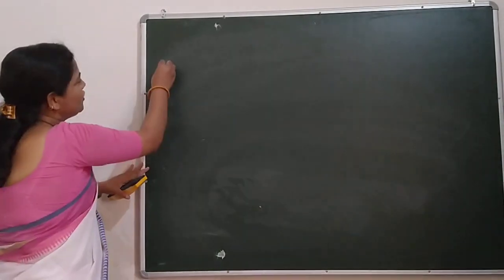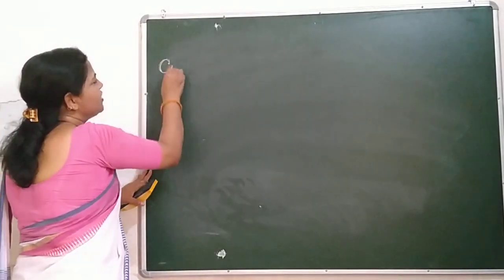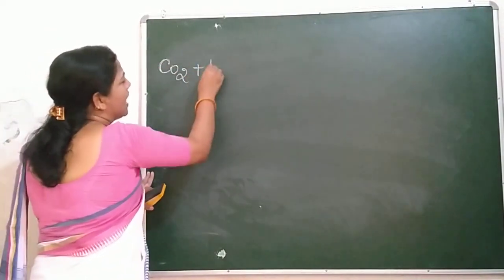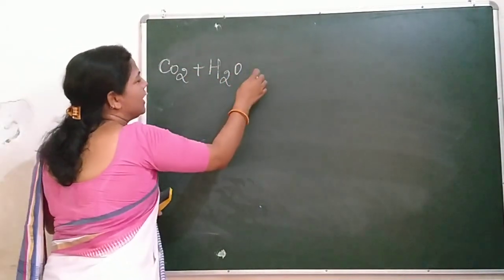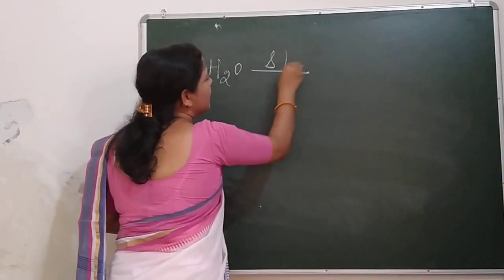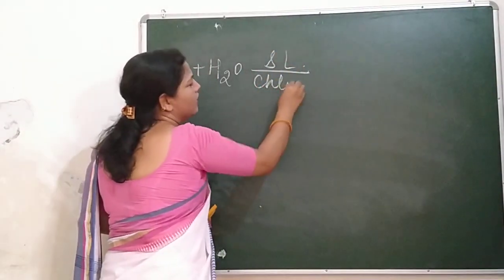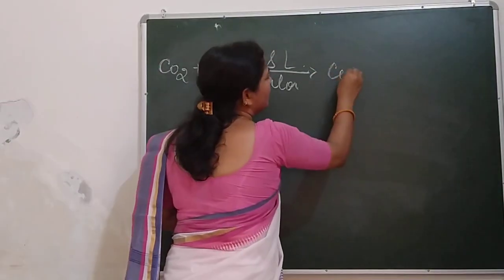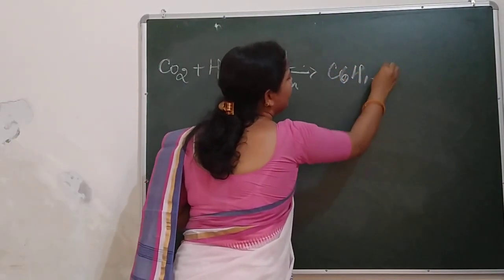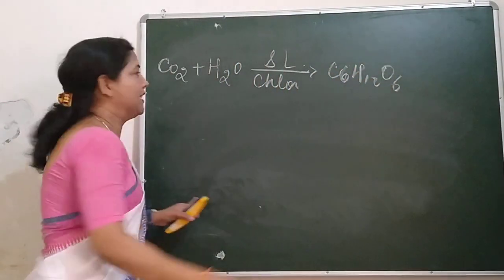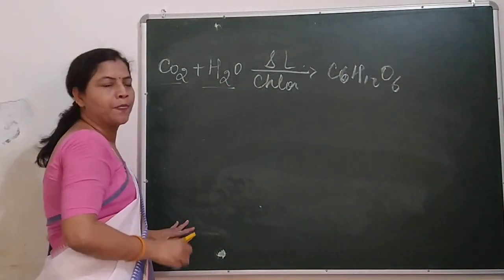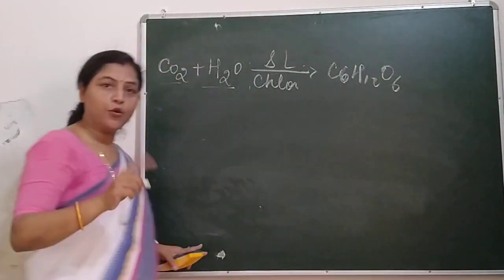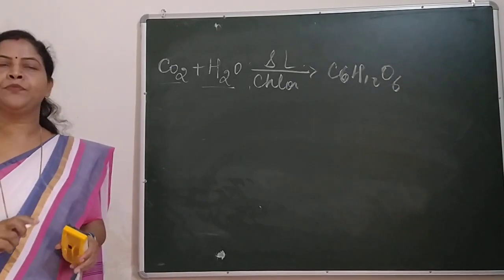Photosynthesis is the process by which CO2 and H2O, in the presence of sunlight and chlorophyll, combine to prepare carbohydrate. They are the inorganic substances, and I have made you understand how we get them.